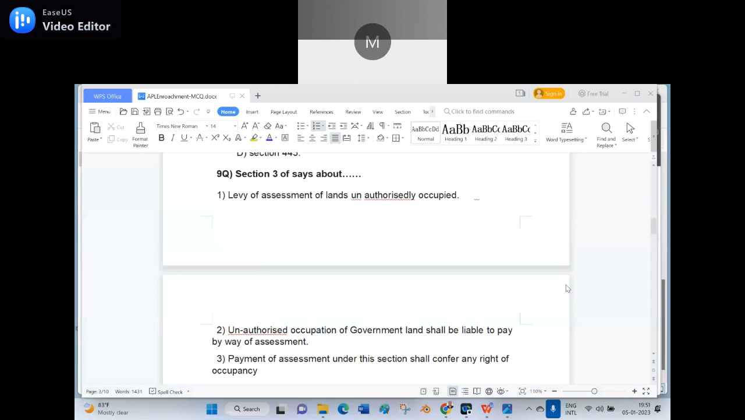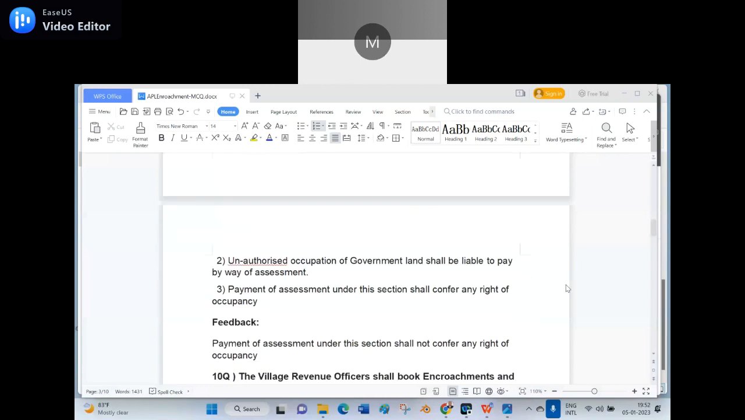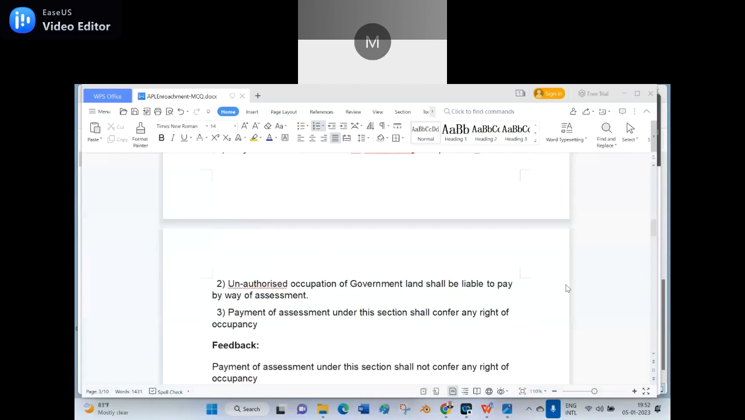Levy of assessment of lands unauthorizedly occupied. 1, 2: unauthorized occupation of government land shall be liable to pay by way of assessment. Payment of assessment under this section shall confer any right of occupancy. Something is wrong in this one statement. You cannot make it out. Payment of assessment under this section shall not confer. I removed the "not" here. Is it clear? Yes, sir.